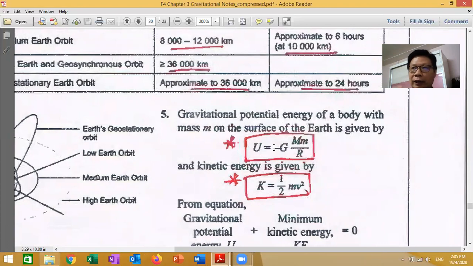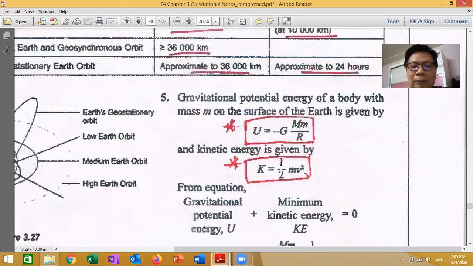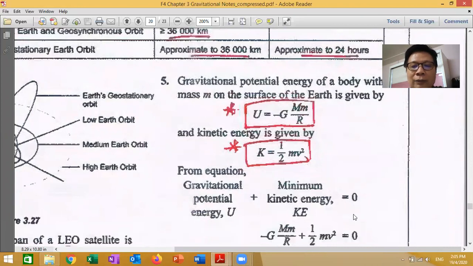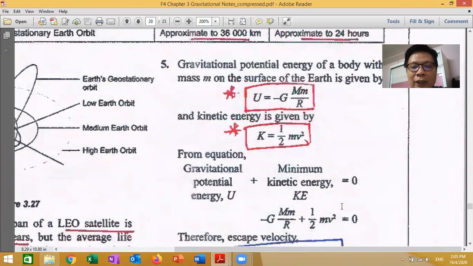If the kinetic is going up, the potential is coming down, so it becomes negative. And the kinetic energy formula is still the same, half mv squared, you learned this formula, right? And now this one must add up, must equal to 0, because of opposite direction.